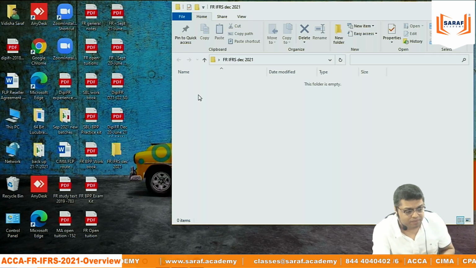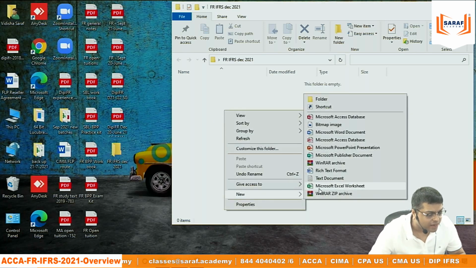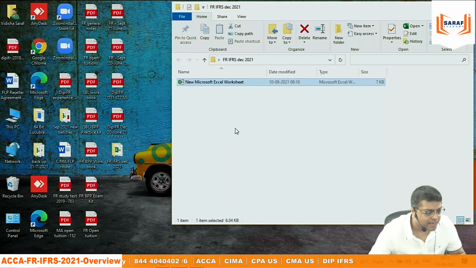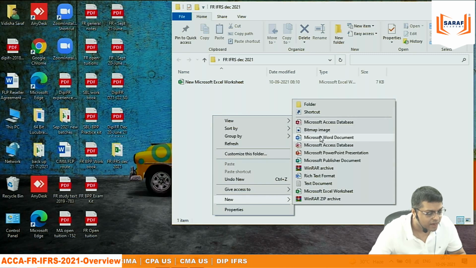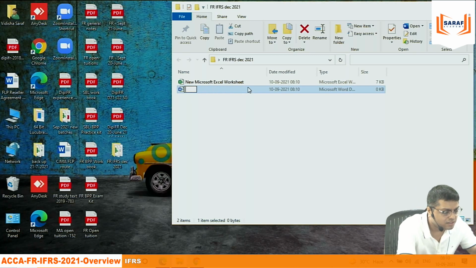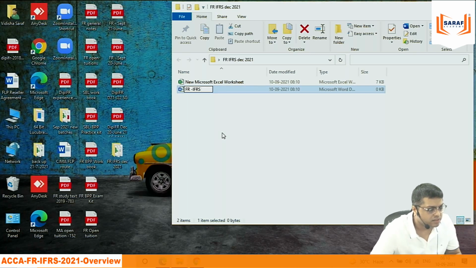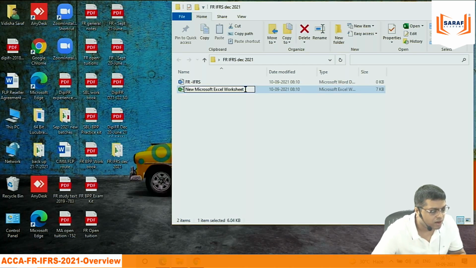Along with that, you make your own files: one is a Microsoft Excel sheet and another, I will say, a Word file. And write FR, IFRS.